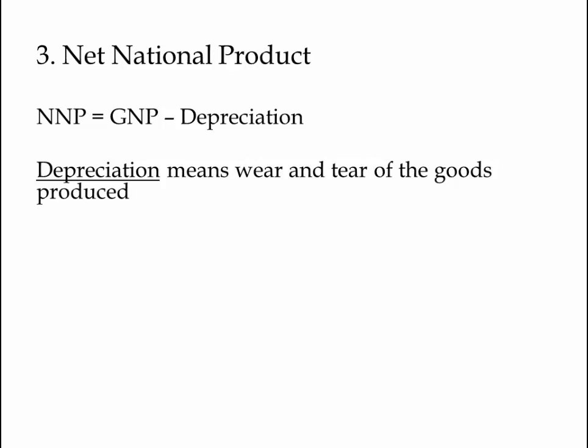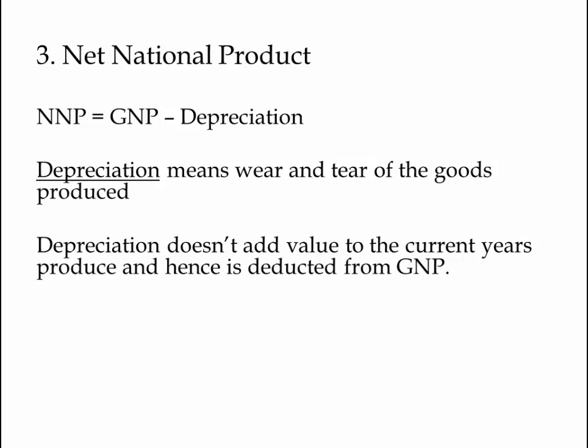Okay, let's understand depreciation in depth. If you buy a particular machinery, the value of the machinery decreases over a period of time. That decrease in the value of the machinery is nothing but depreciation. So you're reducing depreciation from the gross national product. And why do you do that? Because depreciation doesn't really add value to GNP. So this is why depreciation is reduced from gross national product.